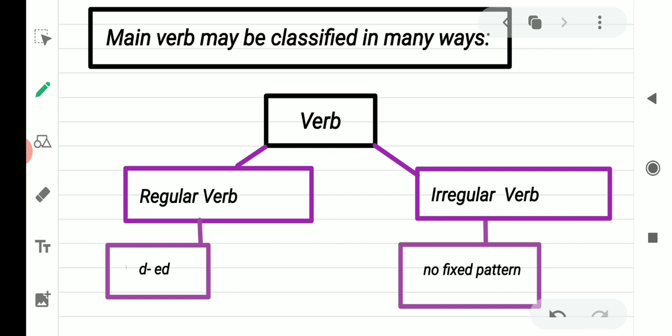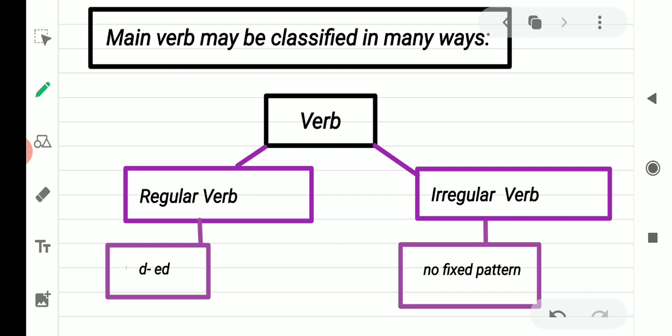For example, sometimes they have the same forms in past tense and past participle. For example, cut, cut, cut. All the forms are same. Let, let, let. Put, put, put. All the forms are same. So this is called irregular verb.